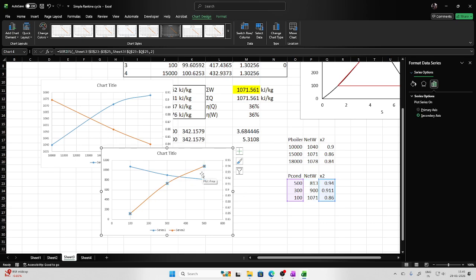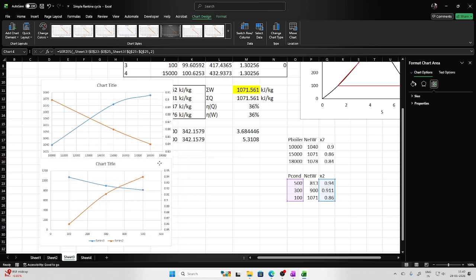Now what you can see is that this is the work output. Work output is increasing faster in comparison, though the rate is lesser than what it was with the boiler pressure, whereas the dryness fraction you can see deteriorates.